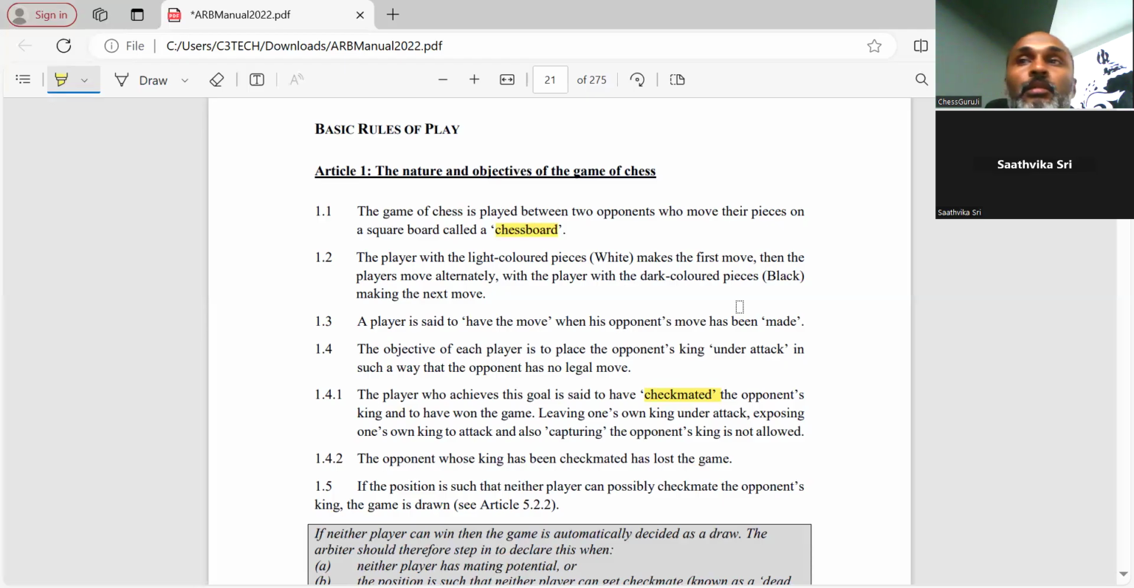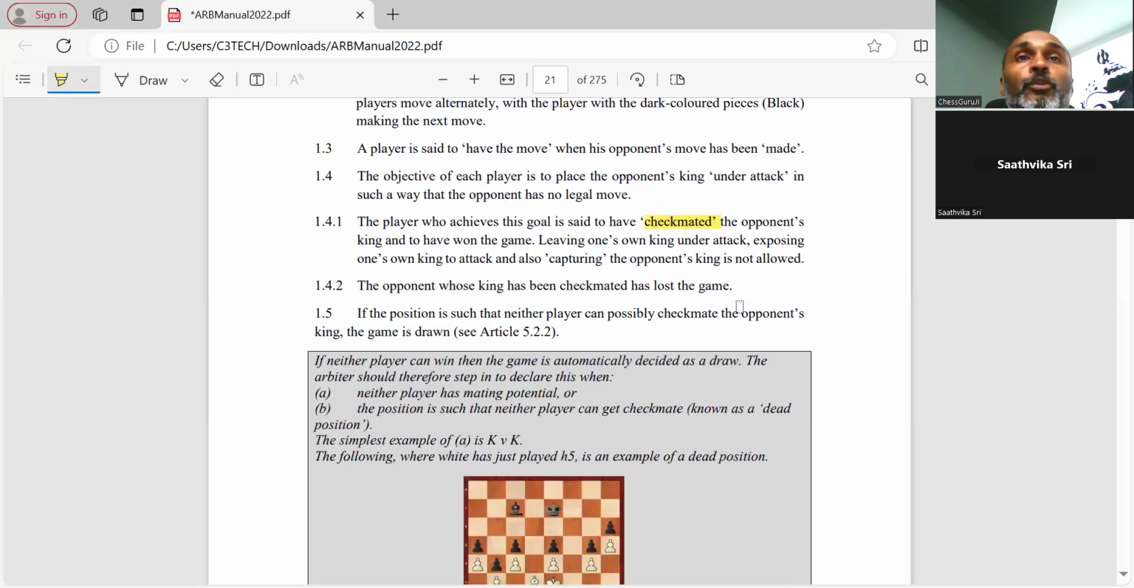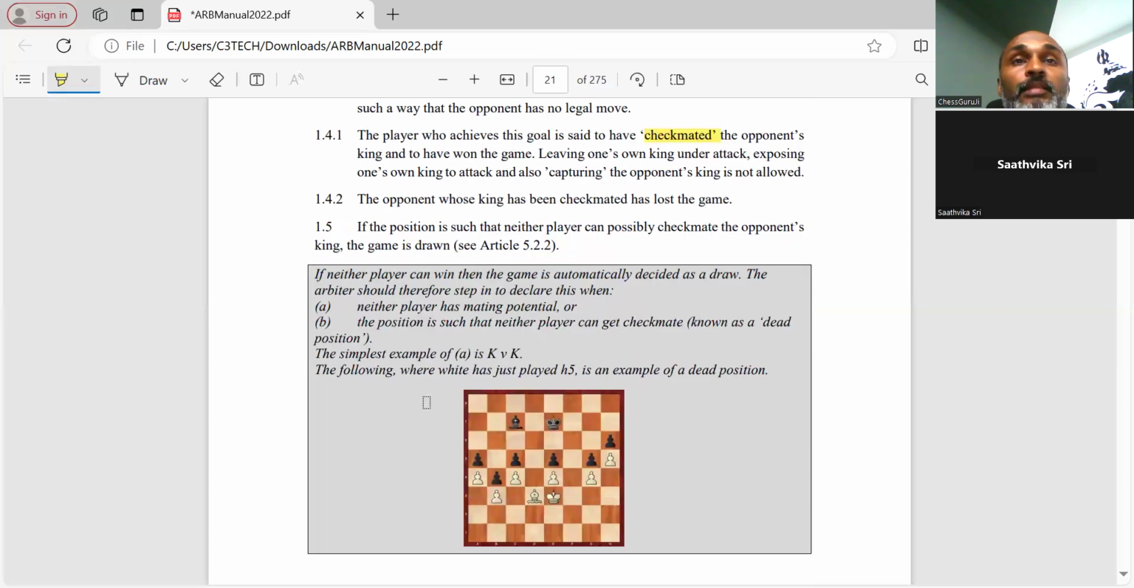So this is the basic thing, like how the chess game ends. The fifth one: if the position is such that neither player can possibly checkmate the opponent's king, the game is drawn. So they have given an example here. In this example, all the pawns have been blocked, so there is no option for the opponent to checkmate, and the king can't come inside the opponent's territory.